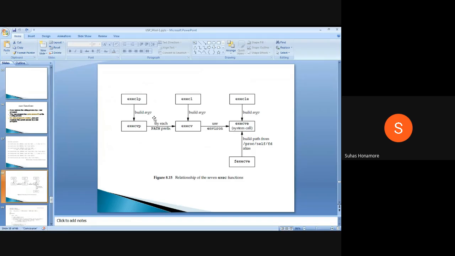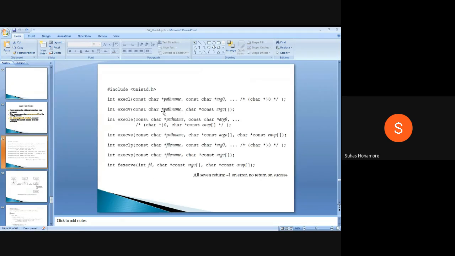Now how it converts: we take whatever path is there. This is the general path, maybe the current folder or whatever you specified in the path variable, and those you have to check.